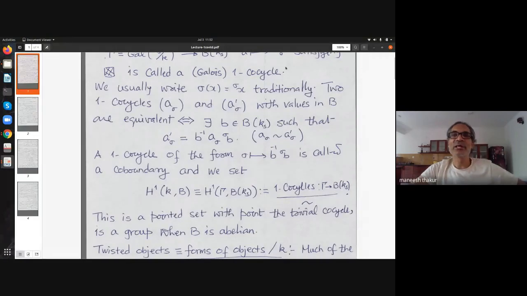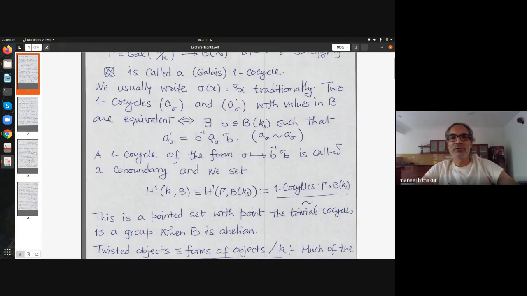So remember that condition, which I have not repeated, from the last notes should be satisfied. This box was the label of that condition. So we declare two cocycles, remember this is indexed by sigma, A sigma and A prime sigma, which have values in B(Ks), to be equivalent if you can find an element B here such that A prime sigma is B inverse A sigma, sigma applied to B. So this is the notion of equivalence of two one-cocycles.